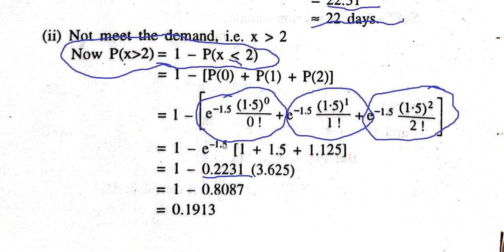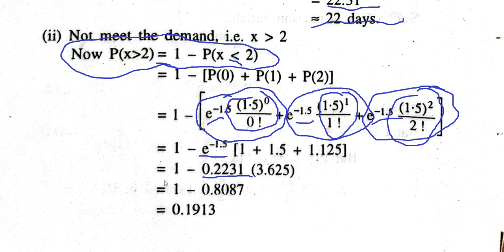So e raised to minus 1.5 is once again common in all three, so it is taken as a common factor. Now the remaining terms: this will be 1, this will be 1.5 upon 1, so 1.5, and this will be 2.25 upon 2, so that will be